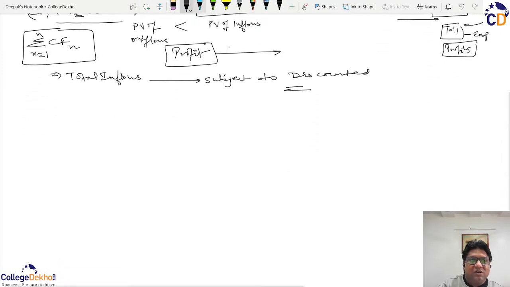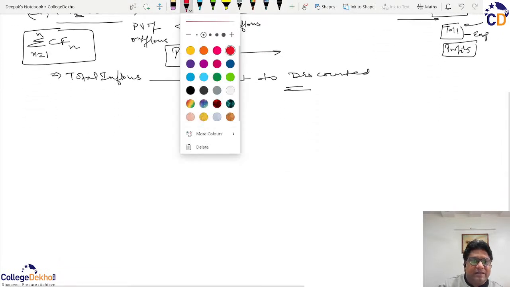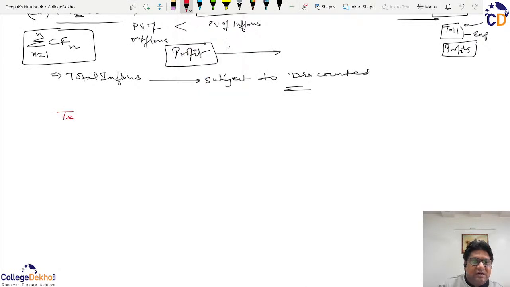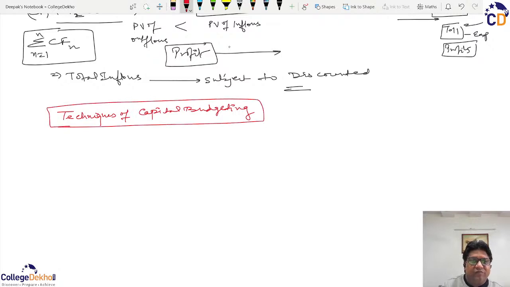These techniques of capital budgeting primarily refer to the comparison of inflows with outflows. That is the main focus of those techniques.